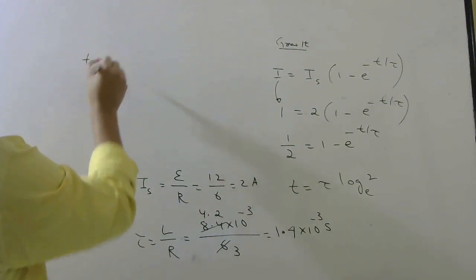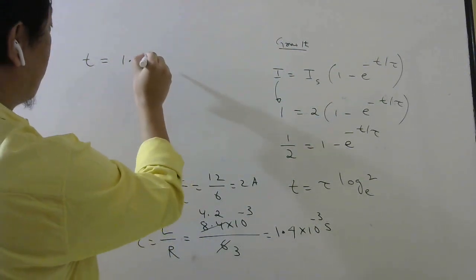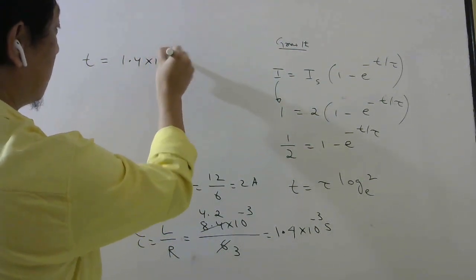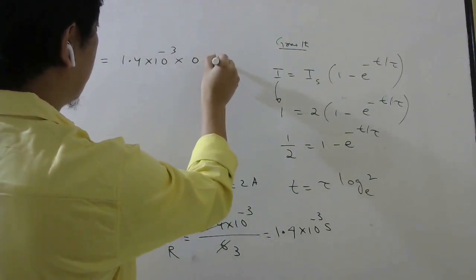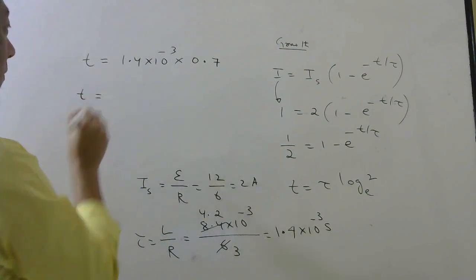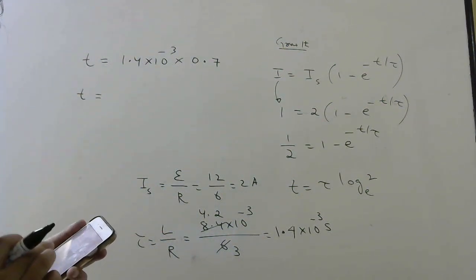So time taken will be tau, which is 1.4 millisecond, that means 10 power minus 3 second, into log 2. Log 2 value I told is approximately 0.7. So they want the answer in terms of what? Millisecond, right?